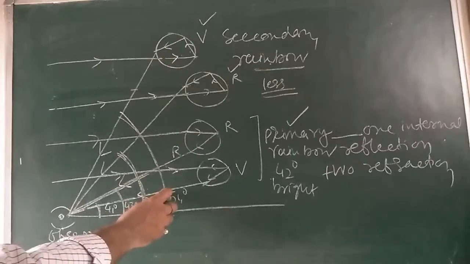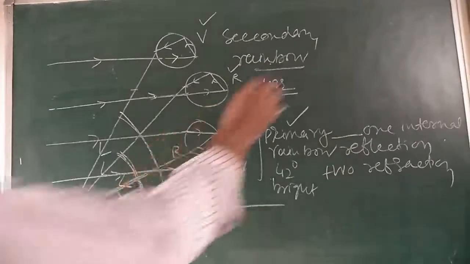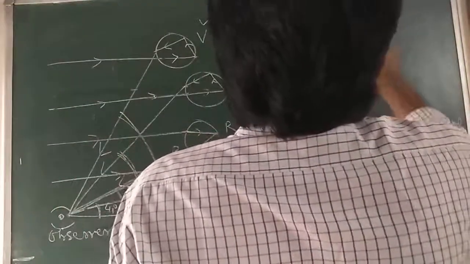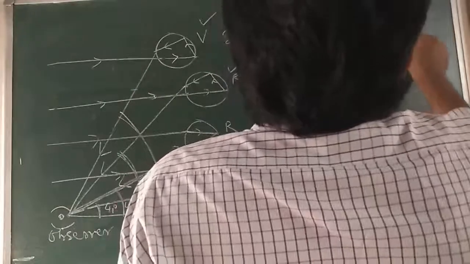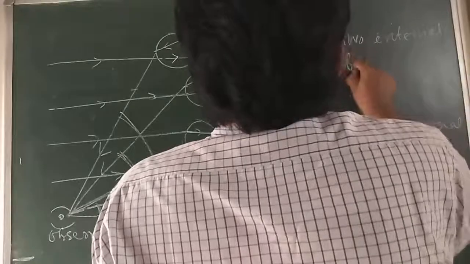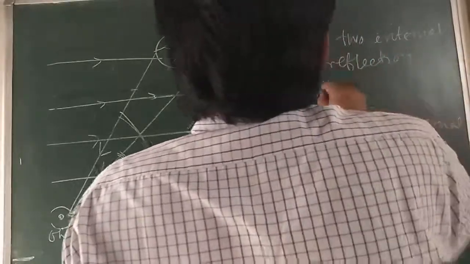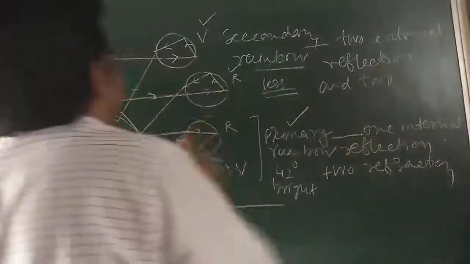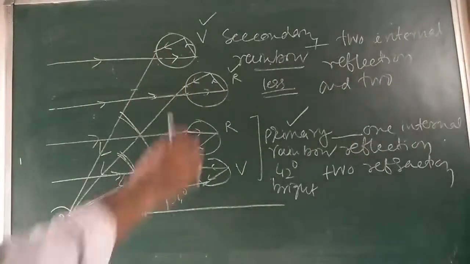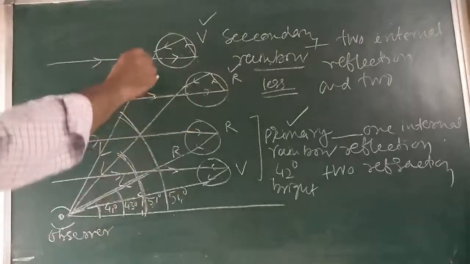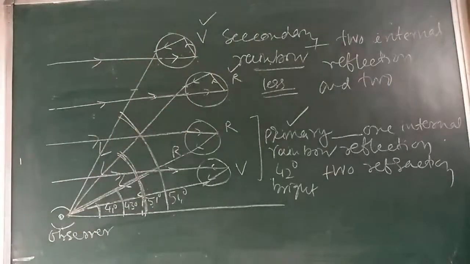So secondary rainbow is formed by the rays which have undergone two internal reflection, दो बार, एक बार यहां और एक बार यहां, two internal reflection and two reflection here and here, two internal reflection and two reflection before emerging finally from the water droplets. This is called secondary rainbow. Is that clear? Write down and draw this diagram. It is very easy to see easily in a sky.